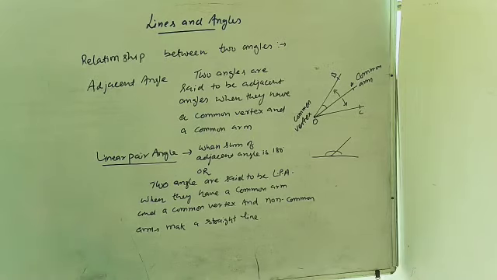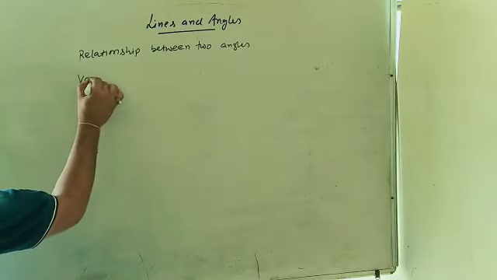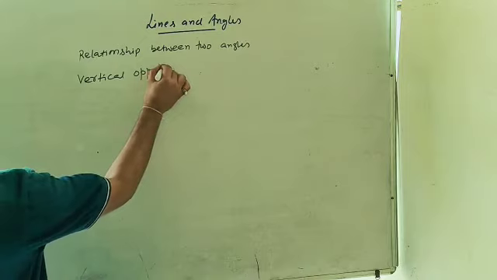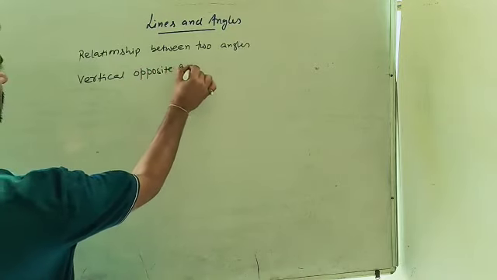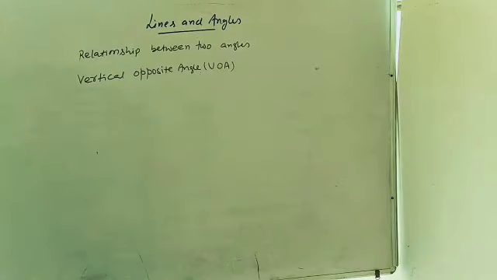नेक्स्ट वन इज वर्टिकल अपोजिट एंगल. What is the vertical opposite angle?